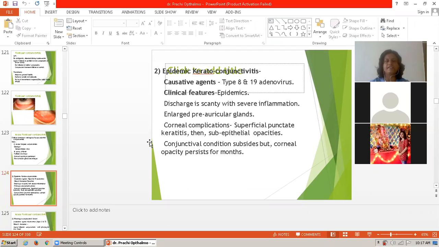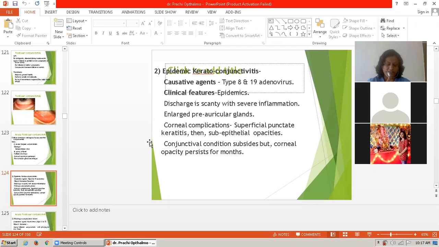So, as we see, the causative agents of epidemic keratoconjunctivitis are adenovirus types 8 and 19. The clinical feature is that it is very contagious and often occurs in an epidemic form. There is marked conjunctival inflammation with a scanty discharge. Then, after 7 to 10 days, a superficial punctate keratitis and subepithelial infiltrates develop with photophobia.